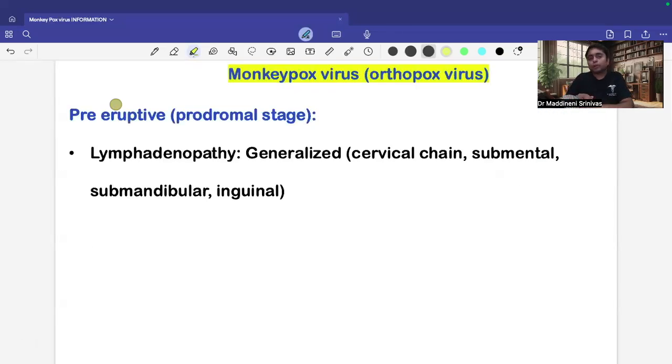And also there will be lymphadenopathy. You can see there will be lymph nodal enlargement in various groups of lymph nodes. As you can see, cervical chain, it can be submental, submandibular, and also the inguinal group. So we can say generalized lymphadenopathy can be present in this pre-eruptive, that is prodromal, stage of monkeypox.